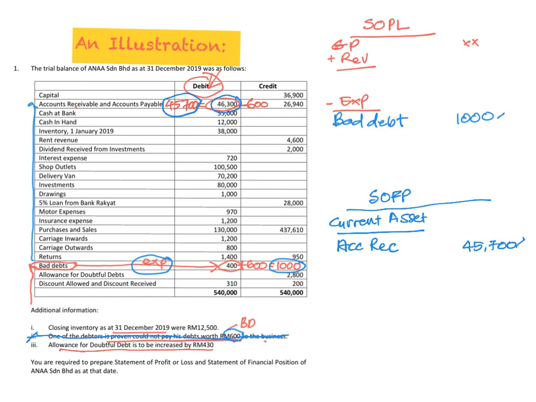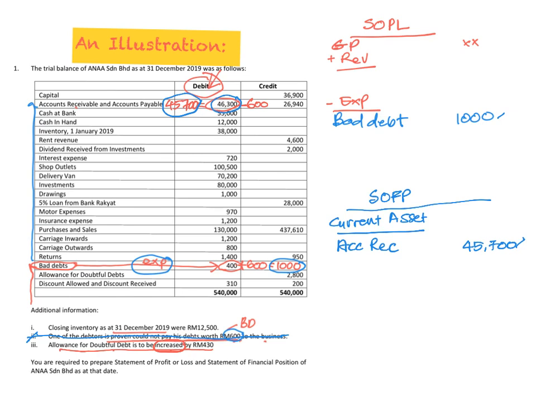This is one type of question that can be asked. After this, we will look at another type of question, another type of sentence that will be given to you. So it says that allowance for doubtful debt is to be increased. When you see the word increase here, then your job is easier now. When it says increase, then we know that your allowance for doubtful debt is increased.